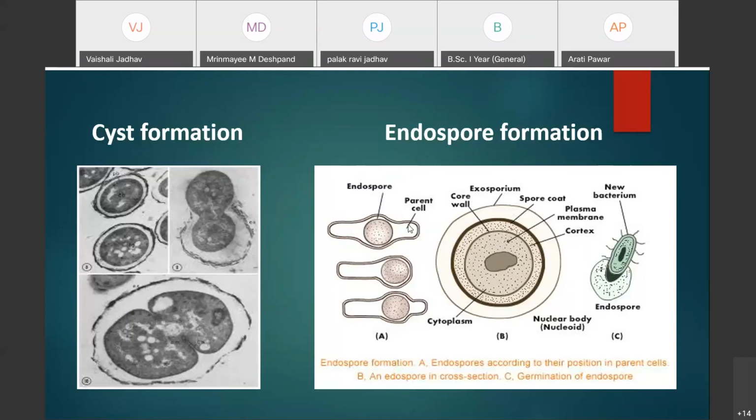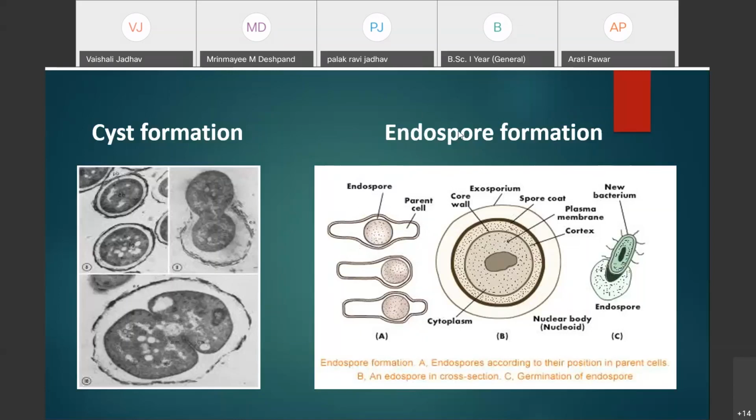Here you can see the bacterial cell, and here the endospore formation takes place. These intracellular resting cells are completely different from the cyst, because only a part of the cell is utilized in the formation of the endospore, not the whole cell.